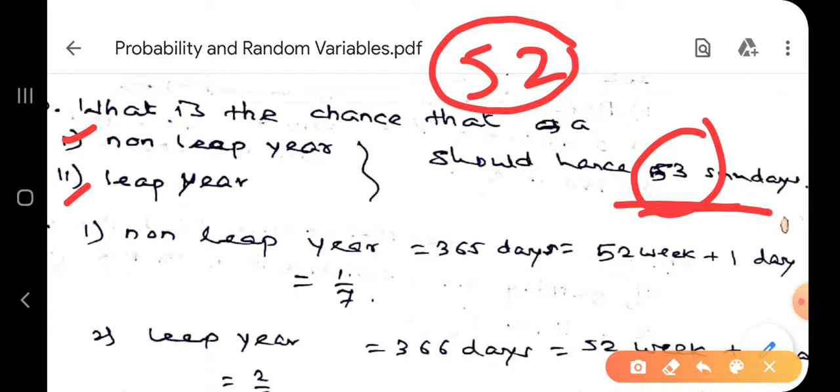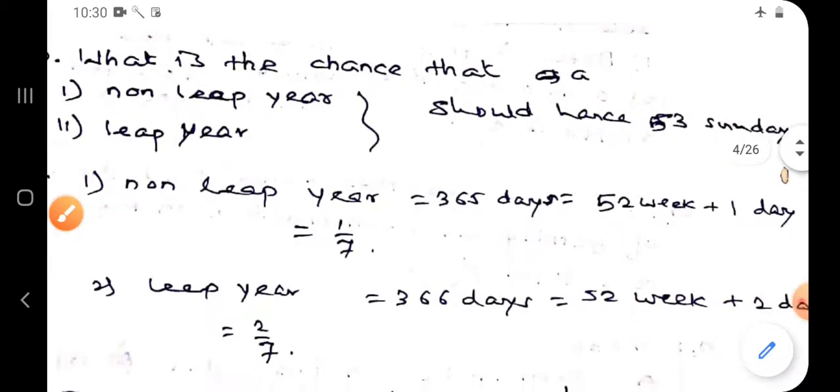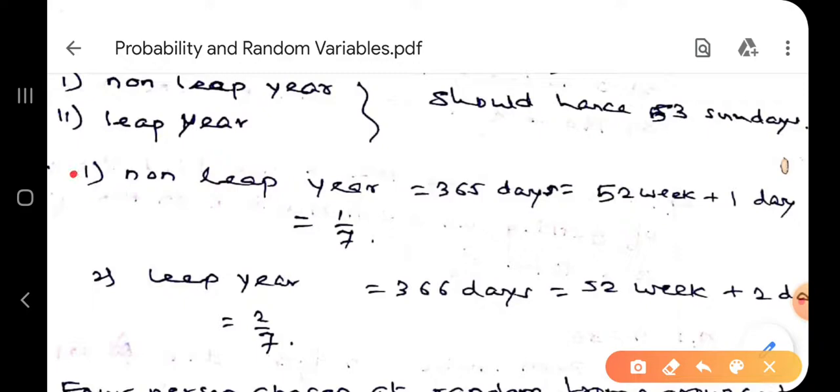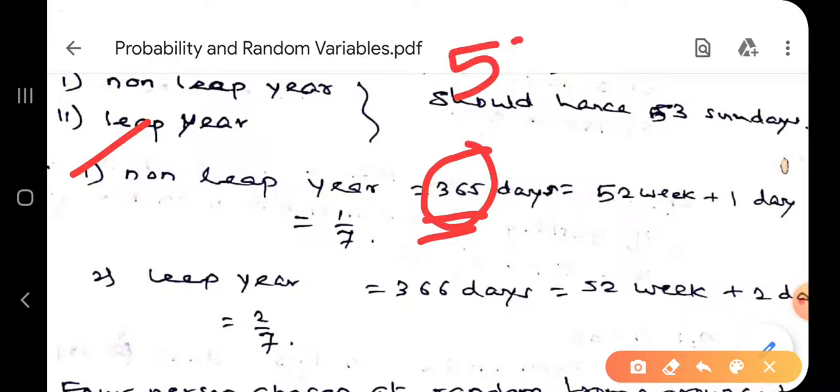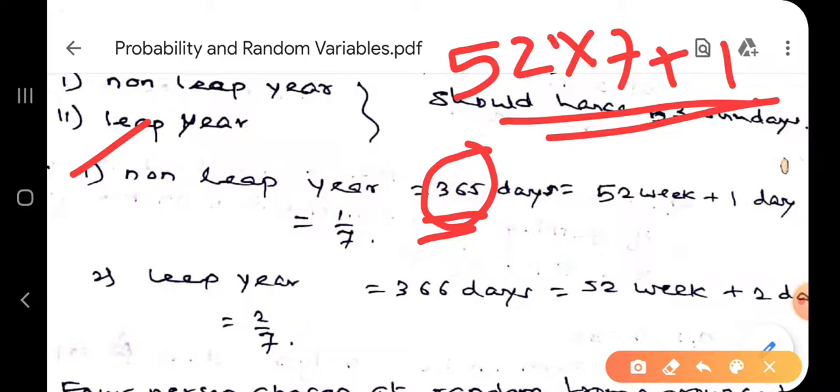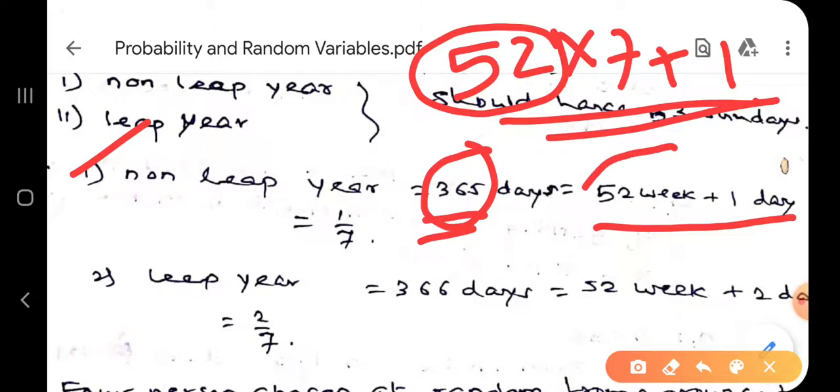You can check this one. In one complete year, 52 weeks are there and 1 week contains 7 days. Now we just think about a non-leap year. Non-leap year means it has 365 days. And that 365 days we can write as 52 into 7 plus 1. So 52 weeks are there and 1 day remains. So these 52 weeks contain 52 Sundays.